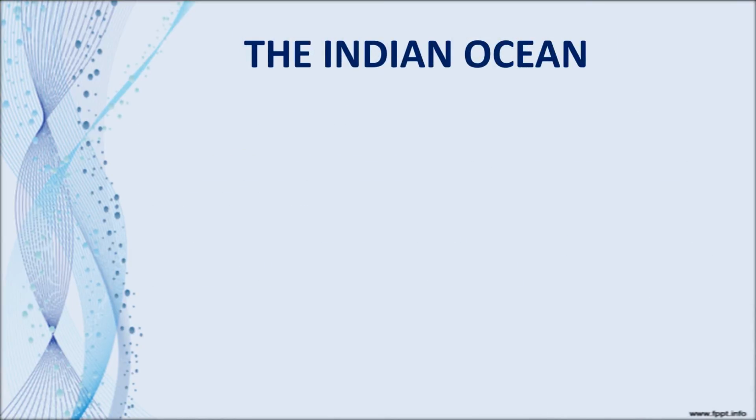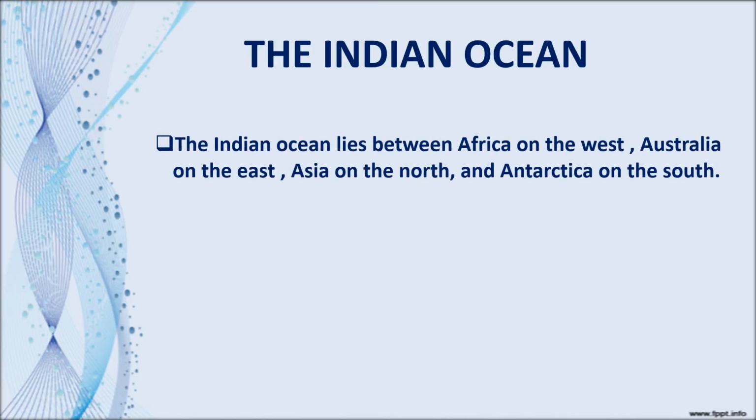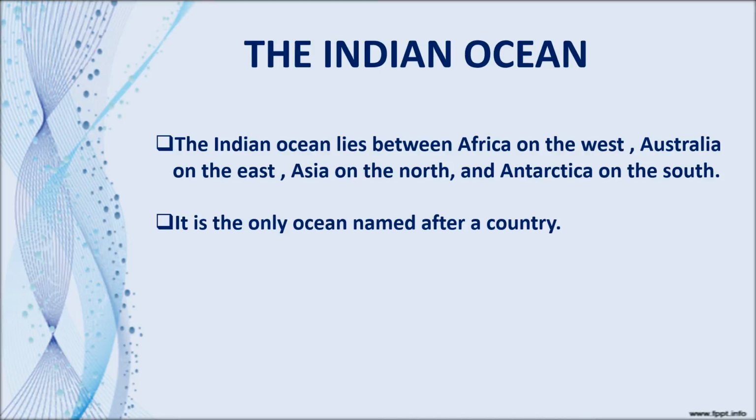The Indian Ocean. The Indian Ocean lies between Africa to the west, Australia to the east, Asia to the north, and Antarctica on the south. This Indian Ocean is the one and only ocean which is named after a country, at the name of India. So it is the one and only ocean which is named after a country, and it is the warmest ocean in the world.